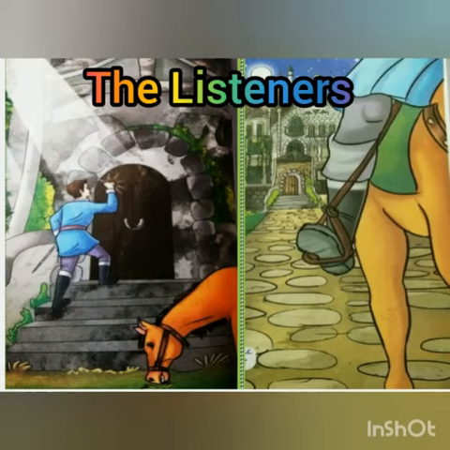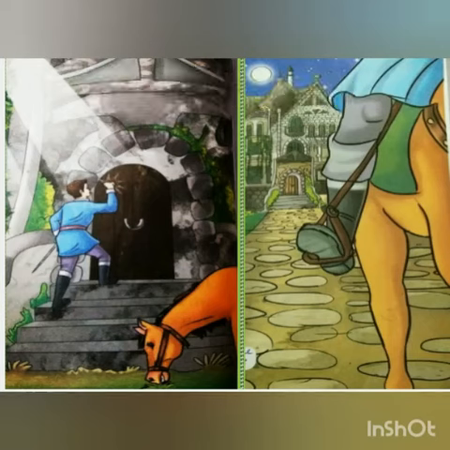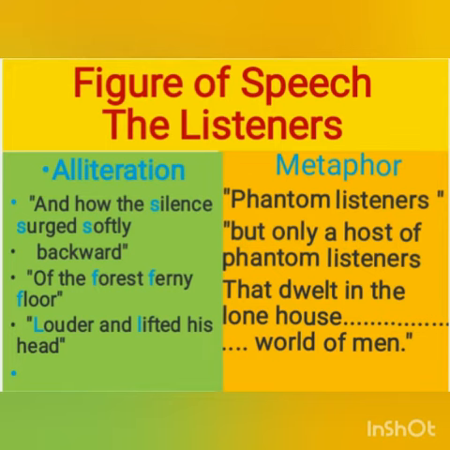Now, children, let us talk about the figures of speech used in the poem and the literary devices. Alliteration of the S sound is used in the poem, which says, "and how the silence surged softly backward." And the F sound of the "forest ferny floor," and the L sound, "louder and lifted his head."